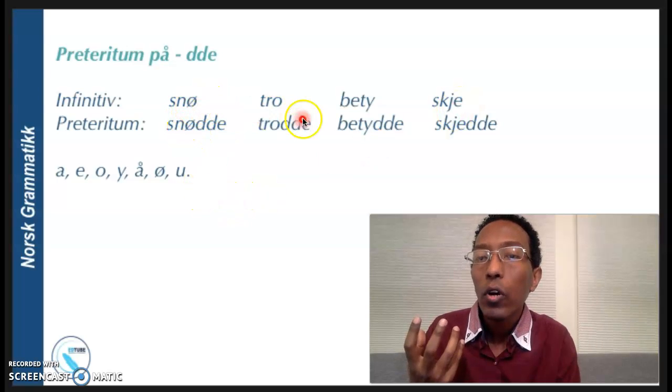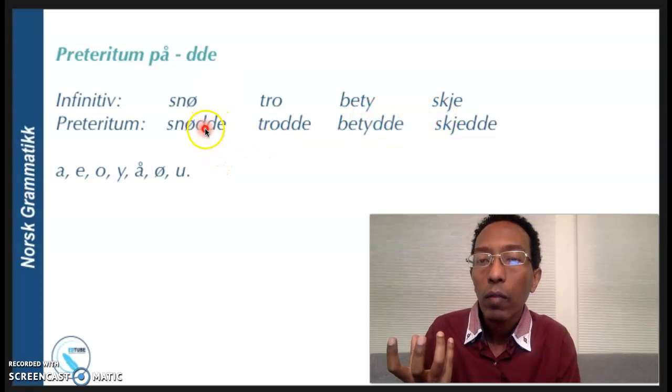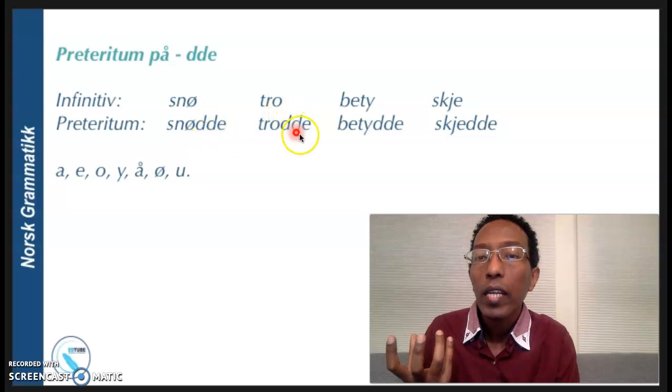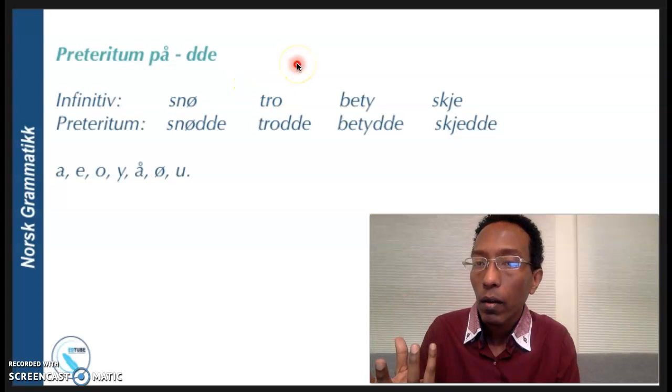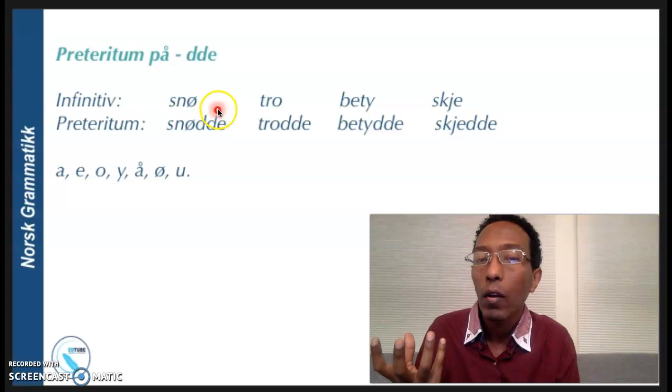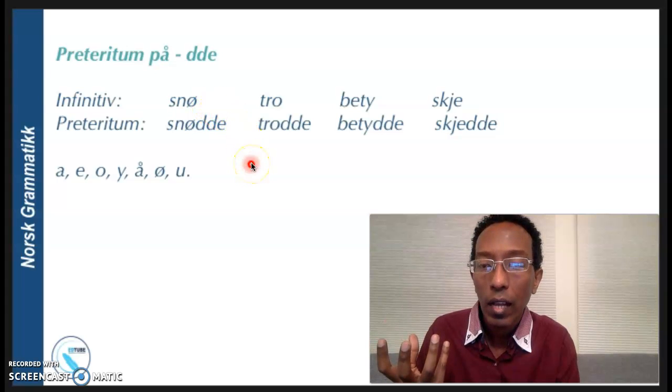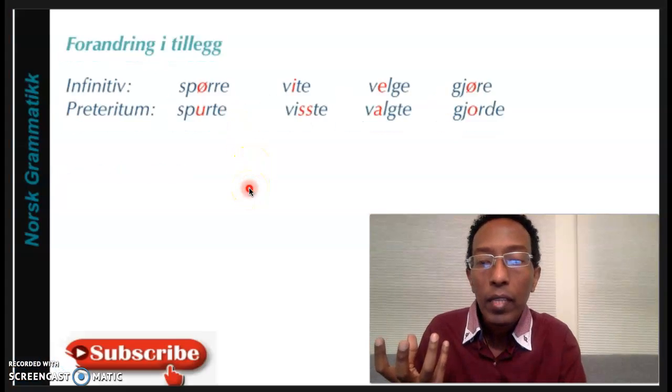So snø, tro, bety, se: snødde, trodde, betydde, så. So we put dde at the end of the verb when it ends with a vowel. So this is the other technique.